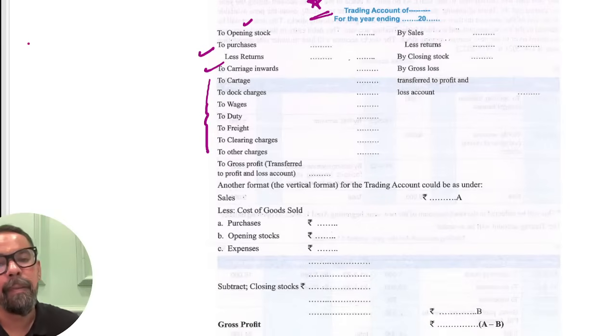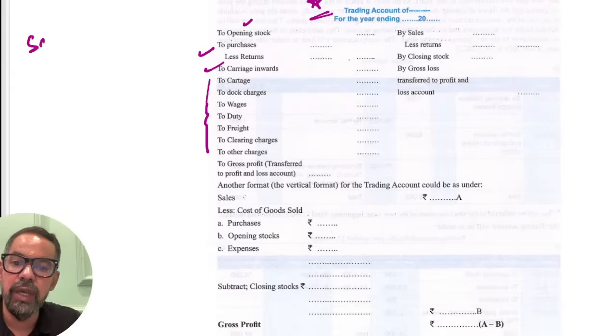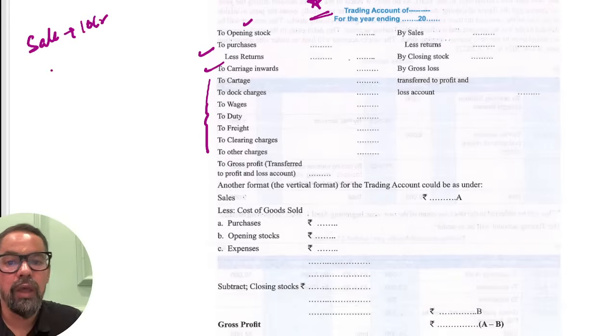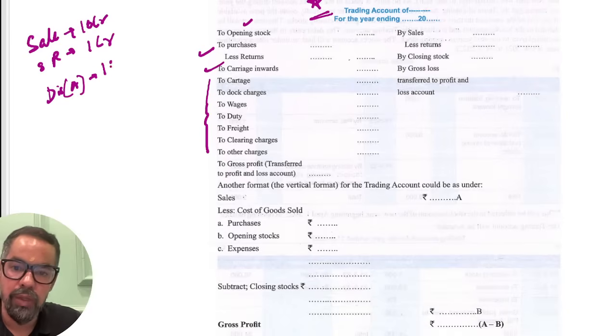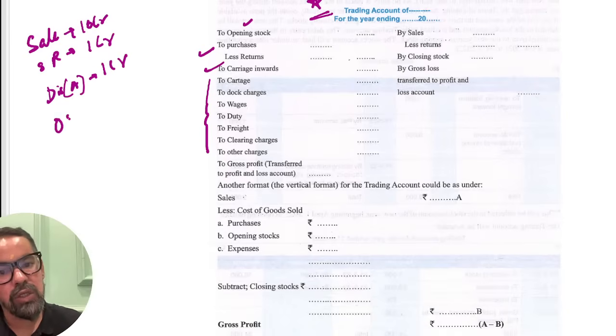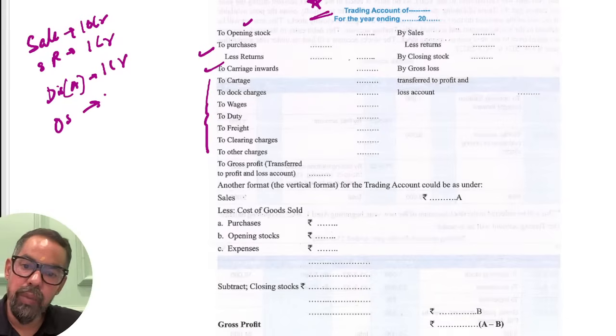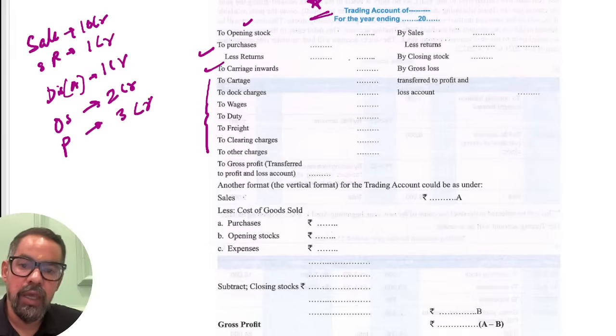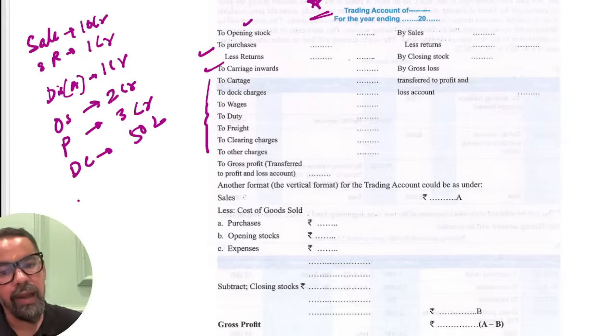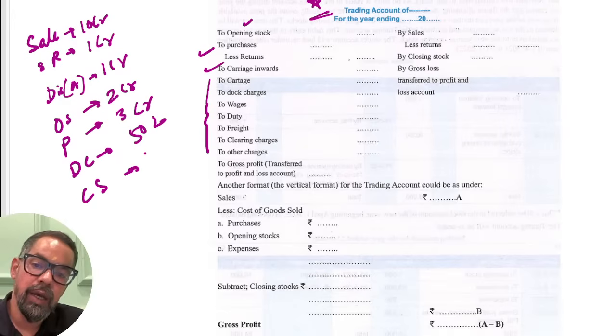This means, let's say there is a company whose sale is, suppose, 10 crore, sales return is suppose 1 crore, discount allowed is suppose 1 crore, opening stock is suppose 2 crore, and we have purchase of suppose 3 crores, and direct expenses or direct cost, any freight inward and anything, let's say it is 50 lakh, and closing stock is suppose 1 crore.